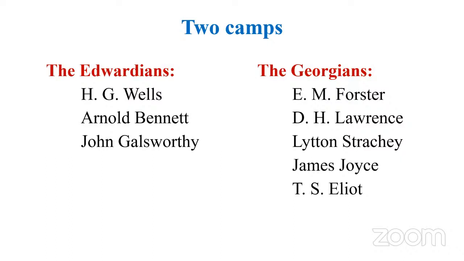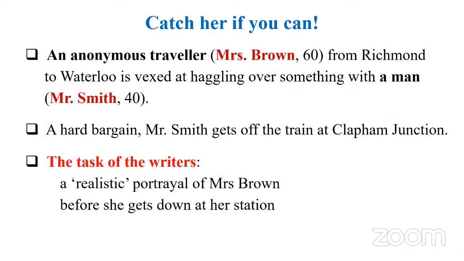Now she has a task for these writers. This essay or this speech is a kind of story. She invents a character. Virginia Woolf comes up with a story. One day, an anonymous traveler, whom she names Mrs. Brown, an old woman, age 60, was traveling from Richmond to Waterloo, and she is actually vexed. Why? She has been arguing over something with a man, and let's name the man Mr. Smith, age 40.